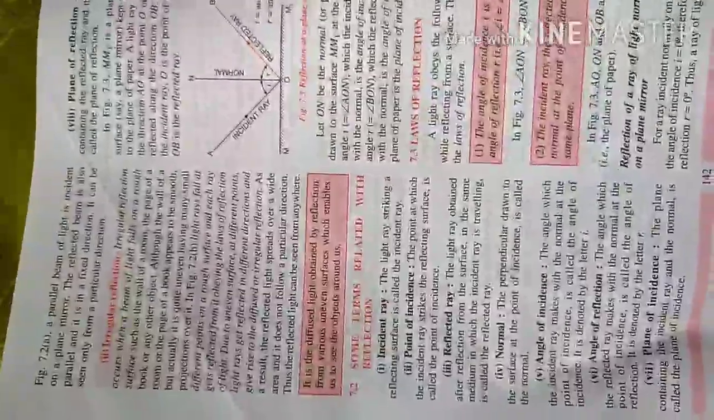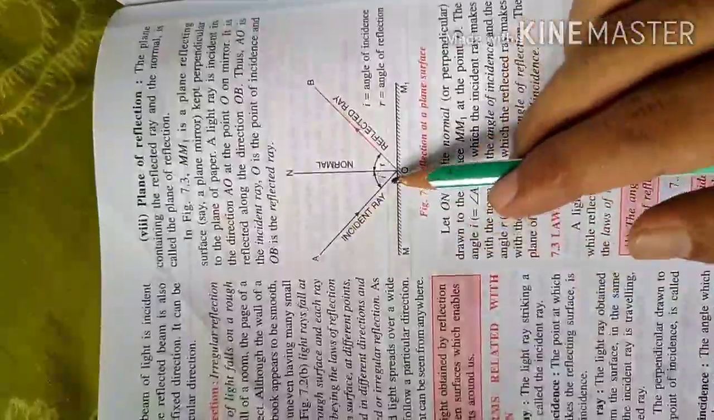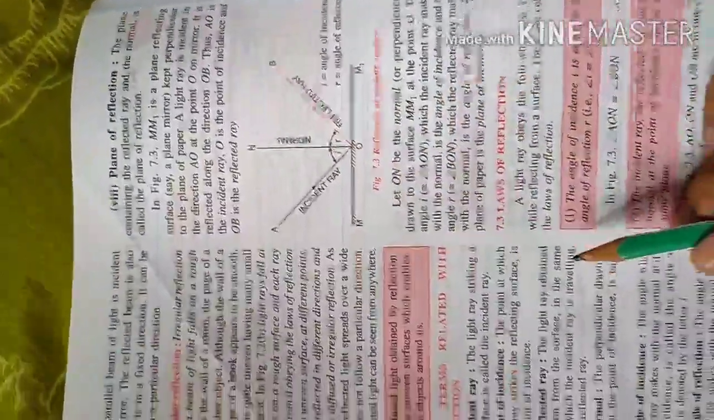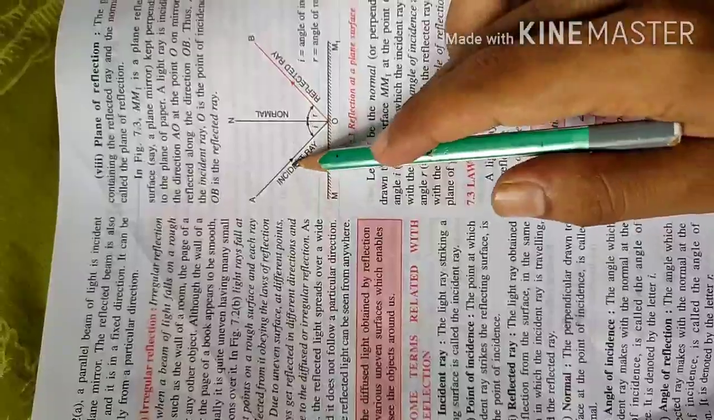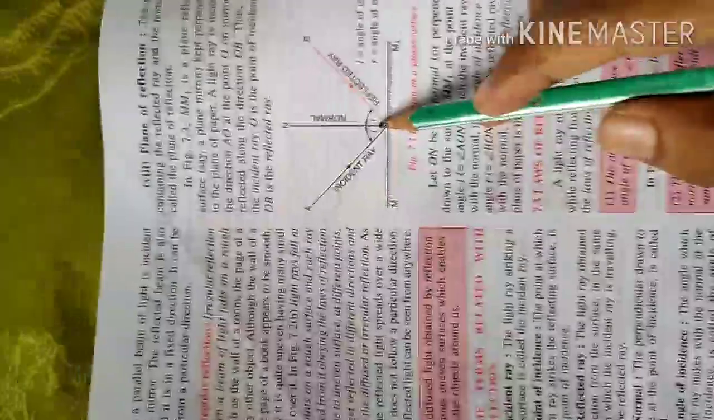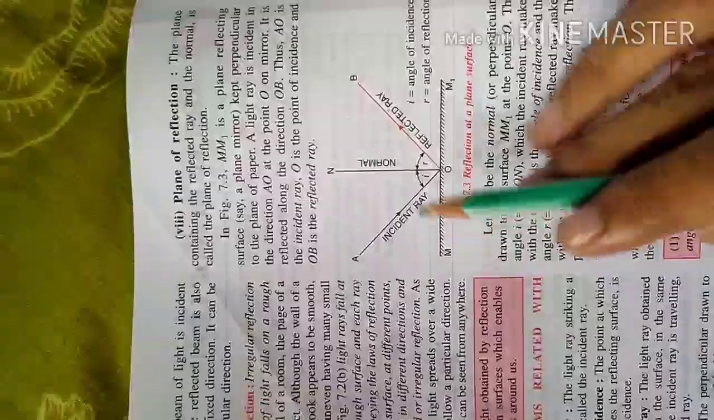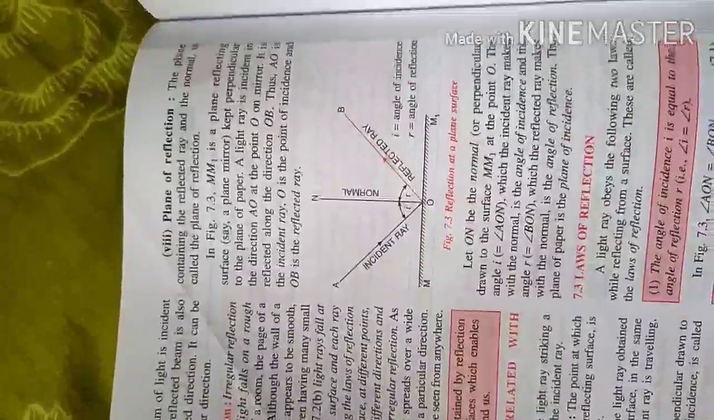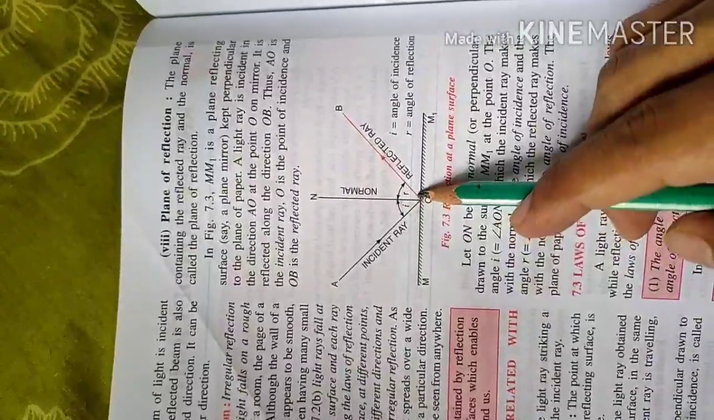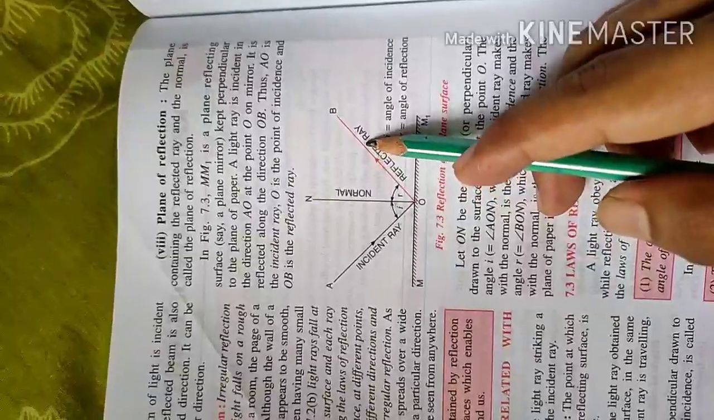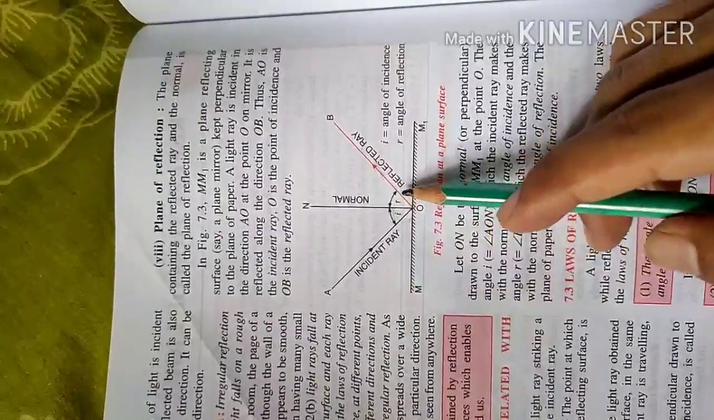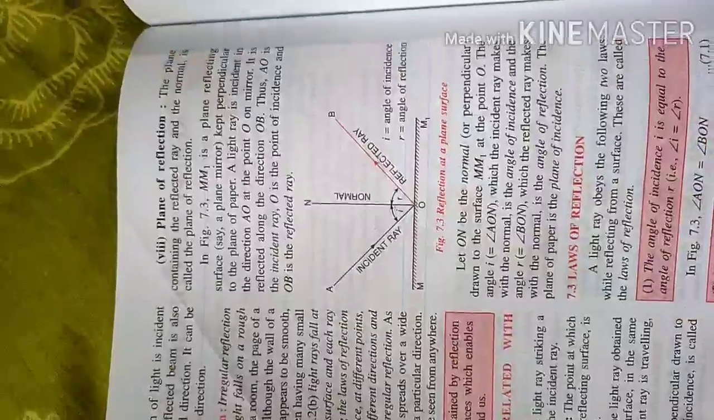These are the terms which you have to understand. What is called the plane of incidence? The plane which contains the incident ray, reflected ray and normal is called the plane of incidence. So AO is the incident ray making the angle of incidence i with the normal, and OB is the reflected ray, and the angle between the reflected ray and the normal is called the angle of reflection, r. Got it?